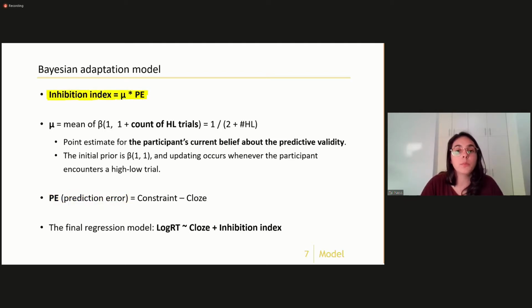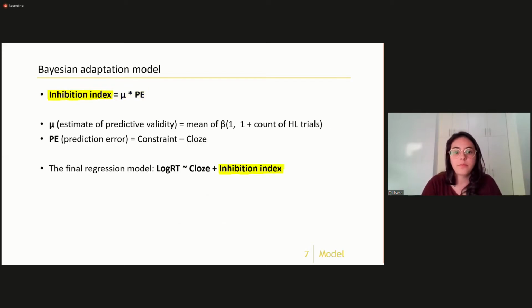And we multiply these two to get the inhibition index, which is the prediction error weighed by the participant's estimate of predictive validity. And it is the model's prediction of how strong prediction failure costs should be in each and every trial. And this inhibition index was calculated for each trial and entered into a regression model.